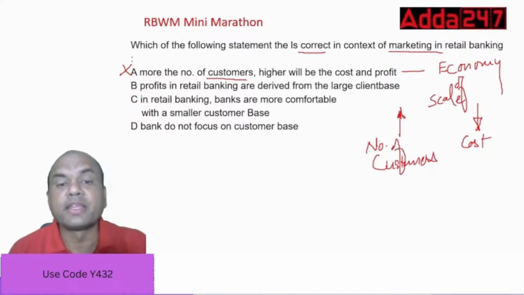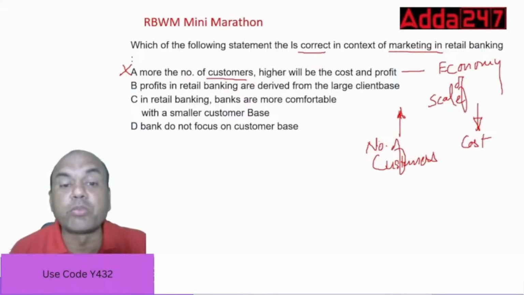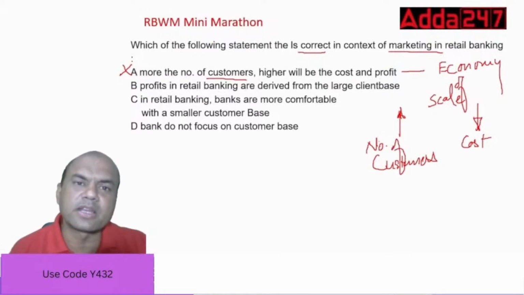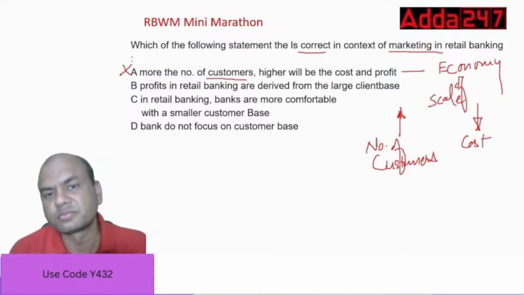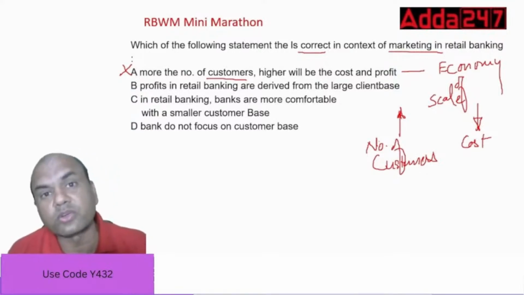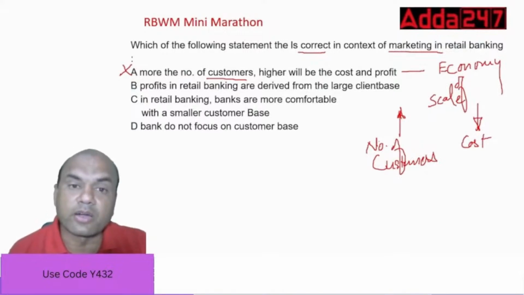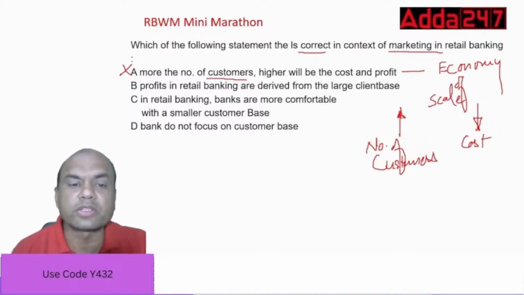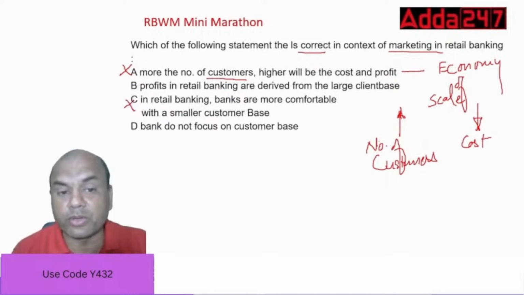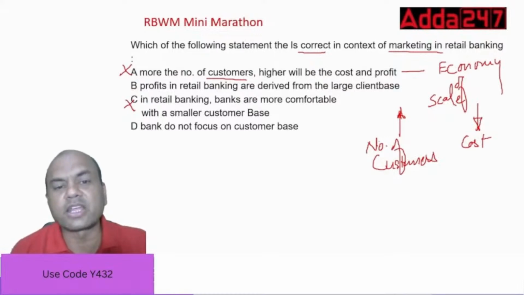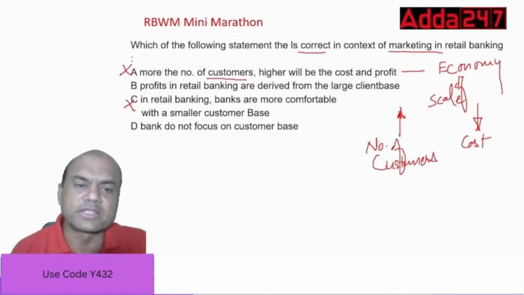Check this. In retail banking, banks are more comfortable with a smaller customer base. Means banks are trying to reduce the customers in retail banking. Is it so? We close those accounts which are bad. But if the accounts are good, do we close those accounts? No, not at all. So this is again false. B seems to be true, but what about D? Banks do not focus on customer base. This is a requirement of each and every bank nowadays, so this is obviously out. So the answer is B only.